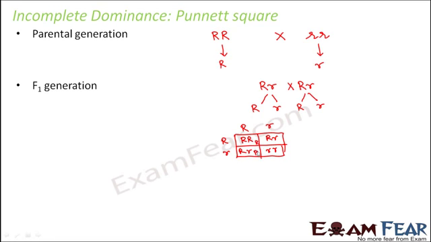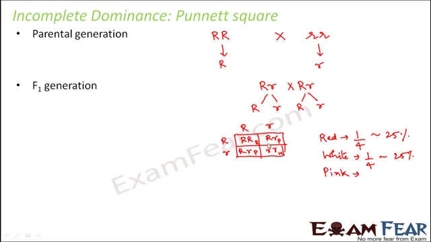This is going to be red, this is going to be pink, this is going to be pink, and this is going to be white. So how many red flowers do we see? Just one red flower out of 4. So that means 25% of the F2 generation were red. Now if you look at the white flowers, again white was also just 1 out of 4. So that is 25% of the output were white flowers.